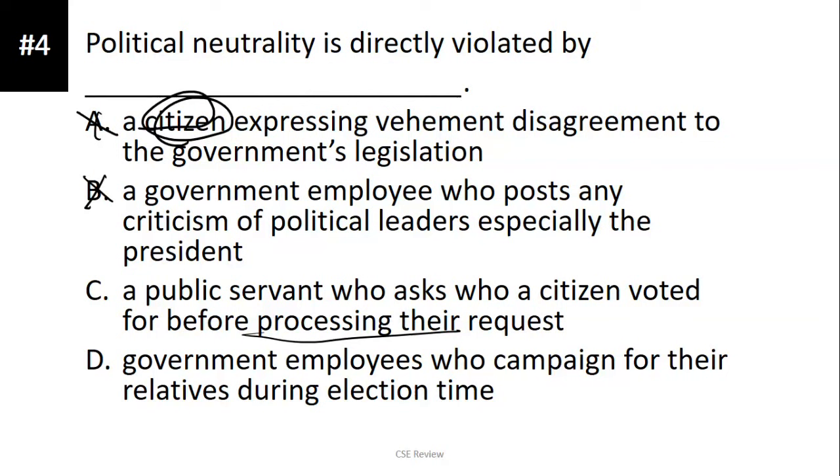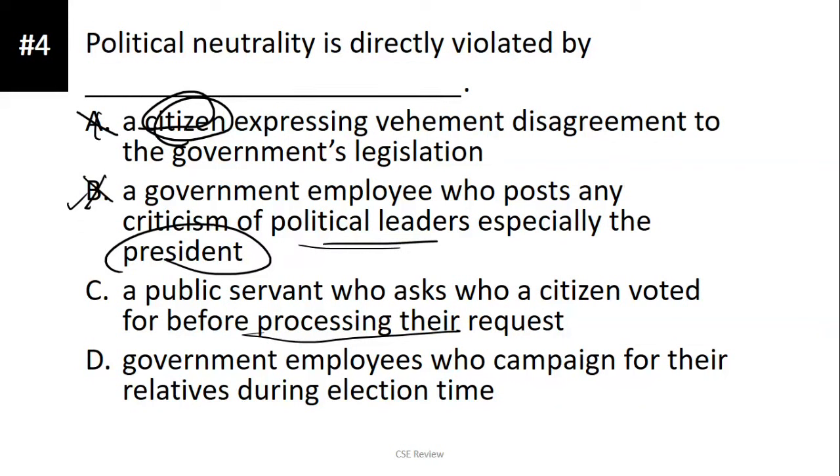Ngayon, ang pinagkaiba niyan, pwede kayong mag-criticize kahit sino, anyone from, kahit from the government, any citizen, any employee can criticize political leaders, even the president, pwede yan. Ang hindi pwede, yung magdi-discriminate tayo sa kung sino ang binoto nila. So, imagine nyo, kung ipaprocess nyo ng request, yung mga kapareho nyo ng political agenda or kapareho nyo ng partido, yun yung hindi pwede.